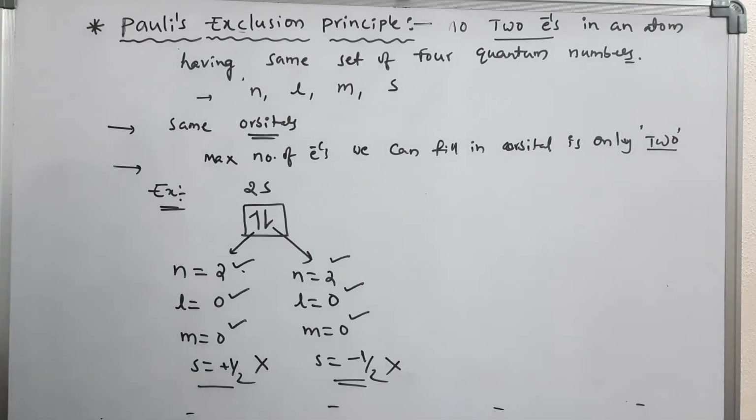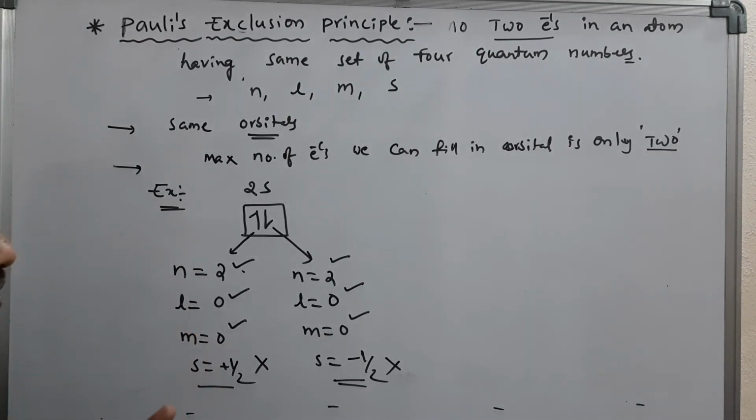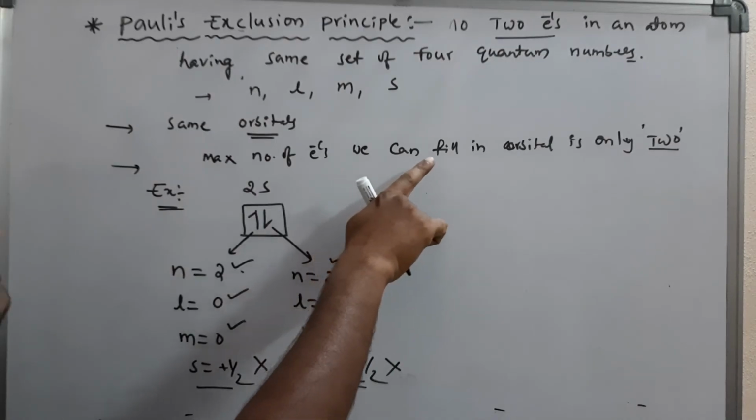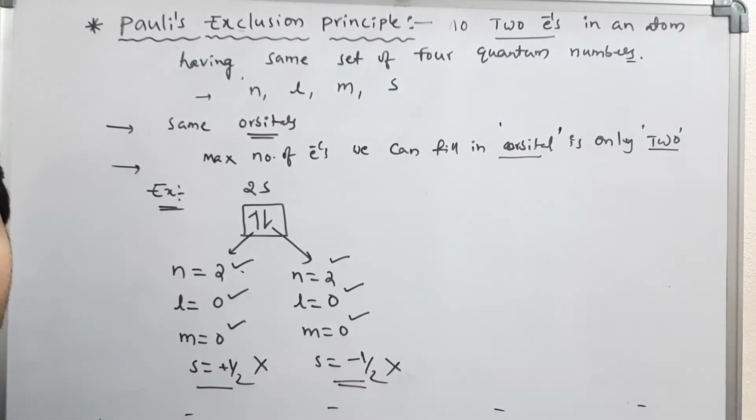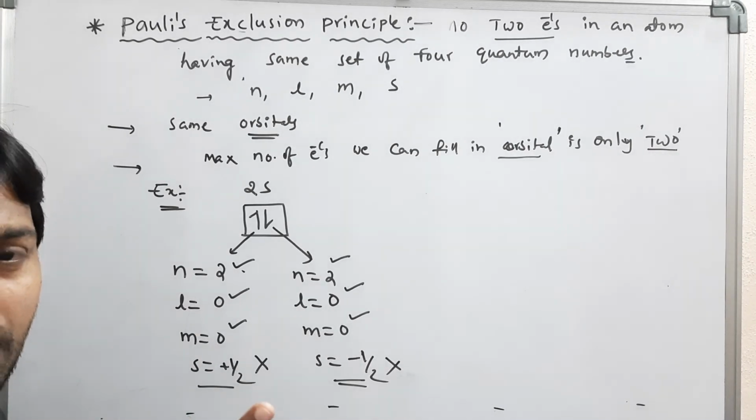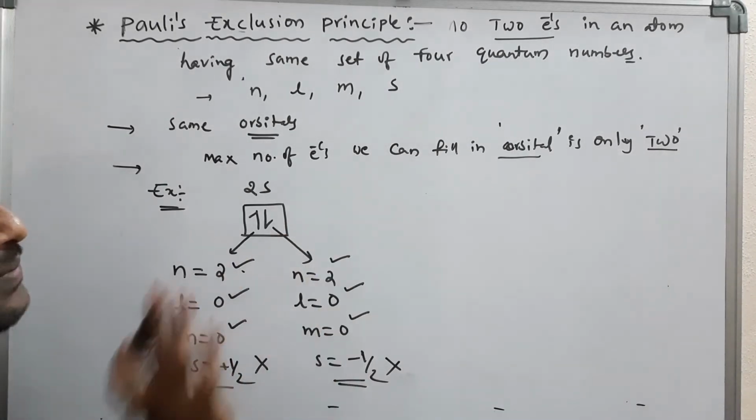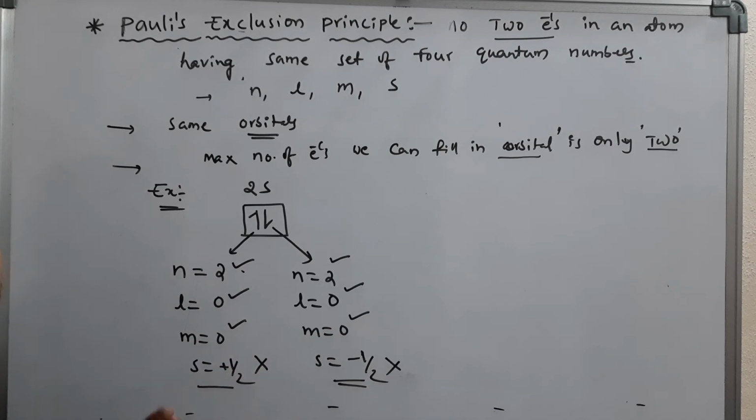One more important point belonging to Pauli's exclusion principle is that the maximum number of electrons we can fill in an orbital is only 2. The maximum accommodation of electrons in an orbital is only 2, with opposite spin. That rule is called Pauli's exclusion principle.